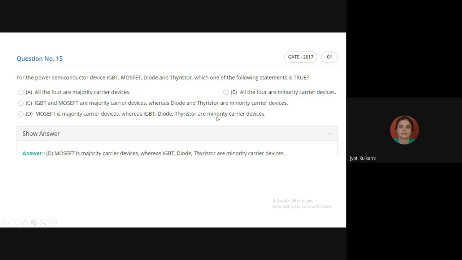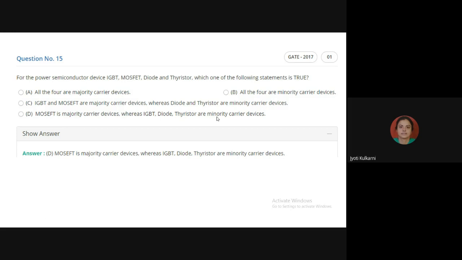The temperature of the device is going to rise very high. Who is responsible for raising the temperature of the device, which is not desirable and can damage the device? The temperature rise occurs in devices where minority carrier current flows. This minority carrier current is undesirable.